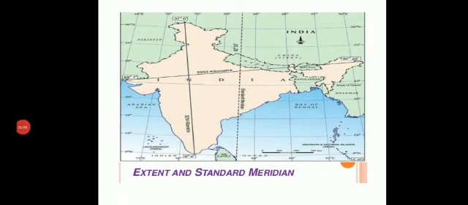Okay, now we'll talk about the north to south extent of India. How many kilometers does it have, and east to west? North to south, India has 3,214 kilometers, and east to west, it has 2,933 kilometers.